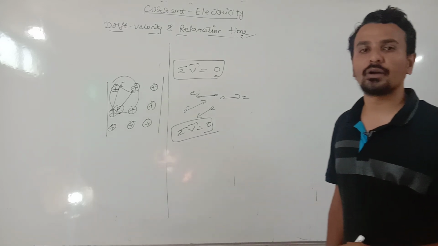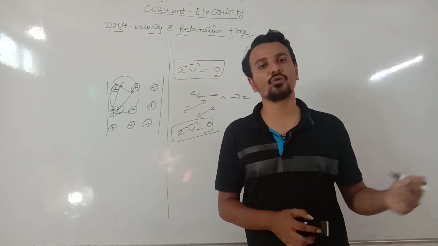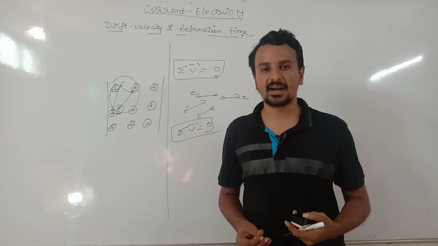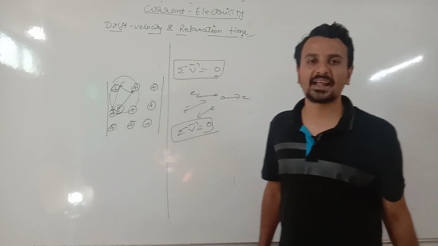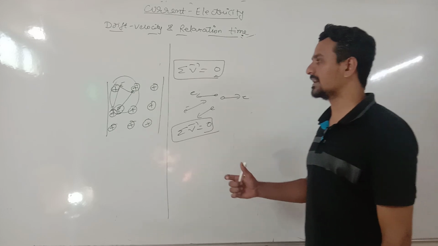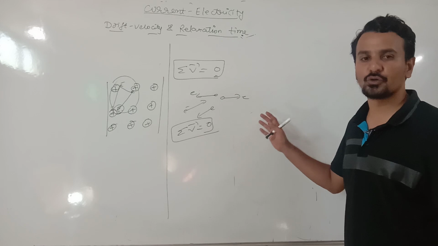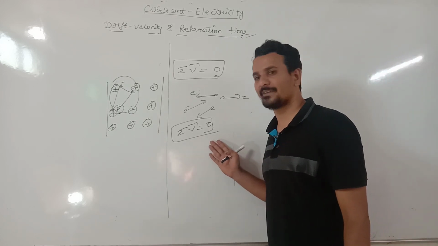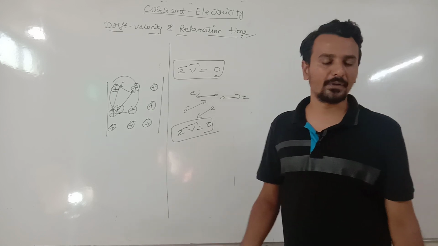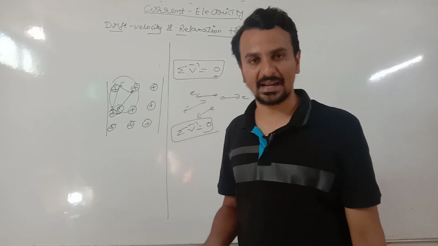Current can be formed only when there is uniform motion of the charges. When all the charges are moving uniformly in one direction, that leads to electric current. But all the electrons inside the metal are undergoing random motion, and due to this random motion there will be no net velocity of electrons, and if there is no net velocity, there cannot be any electric current inside the metal.